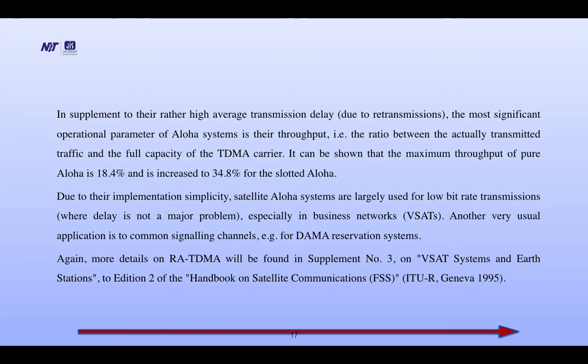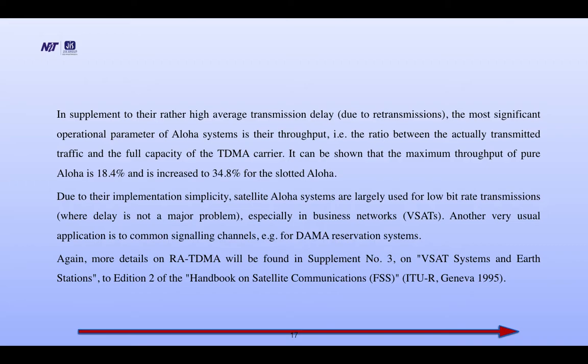In addition to their rather high average transmission delay due to retransmissions, the most significant operational parameter of Aloha systems is their throughput, that is to say the ratio between the actually transmitted traffic and the full capacity of the TDMA carrier. It can be shown that the maximum throughput of pure Aloha is 18.8%, and is increased to 34.8% for the slotted Aloha.